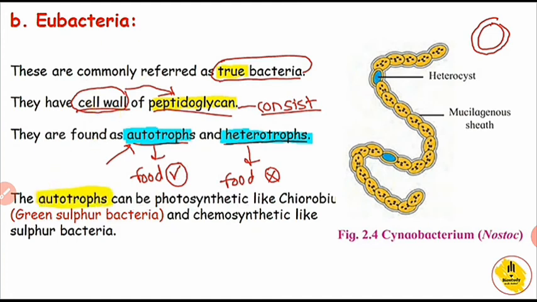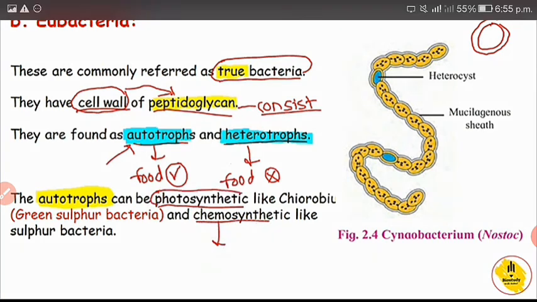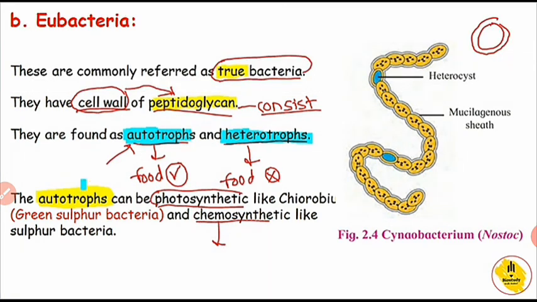Another point is that autotrophs can be photosynthetic, like chlorobium, green sulfur bacteria. This is the example of photosynthetic bacteria. And chemosynthetic, like sulfur bacteria. So these are the two types, photosynthetic bacteria and chemosynthetic bacteria.